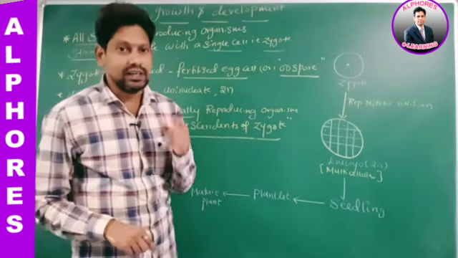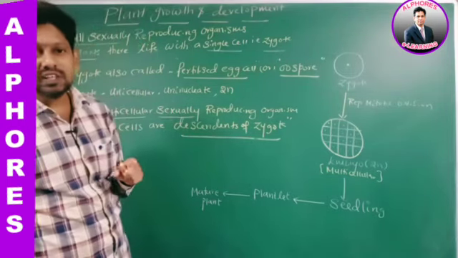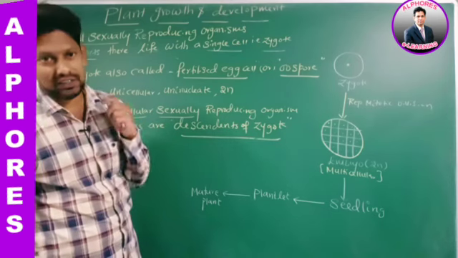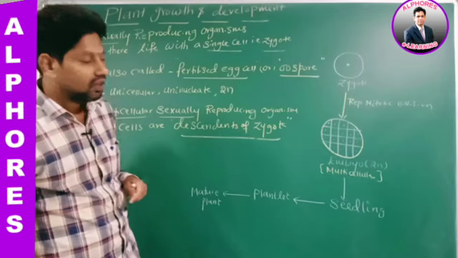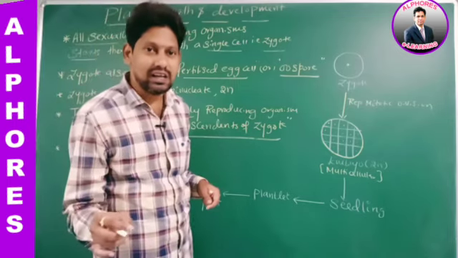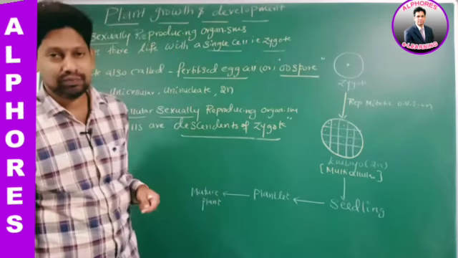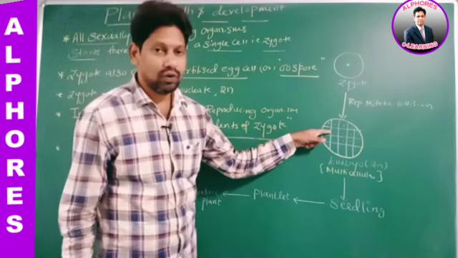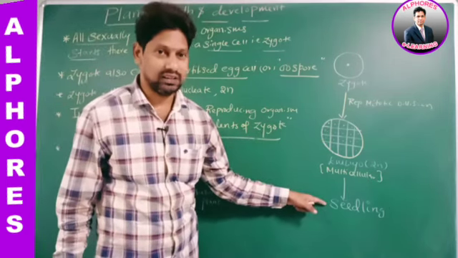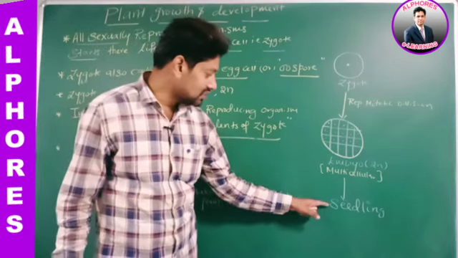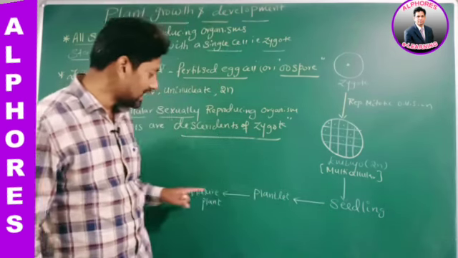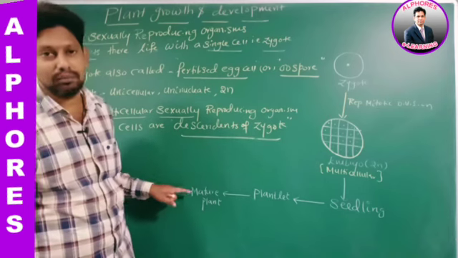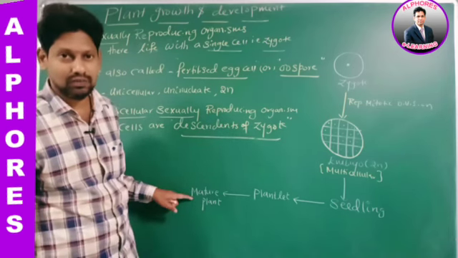Now listen to this statement. Sir, take a seed. Seed means with how many parts? Two parts. What and what? Seed coat and embryo. Yes or no? If you place a seed in the soil, the seed embryo develops into a seedling. Yes or no? This seedling develops into a plantlet. This plantlet later develops into a mature plant. Right?